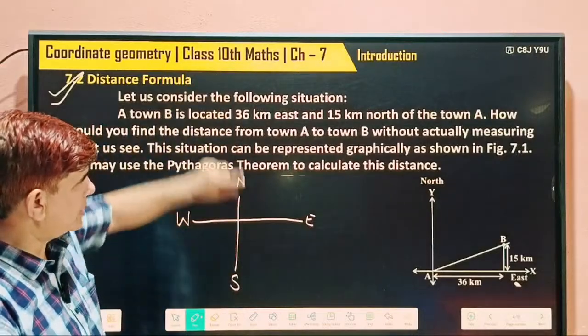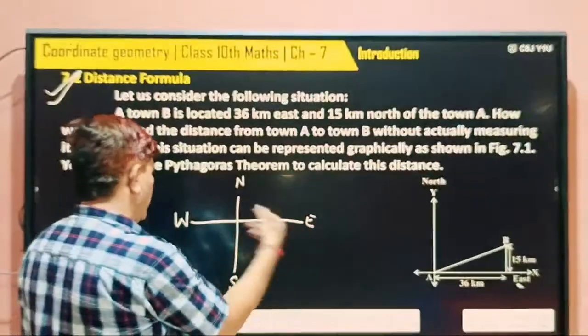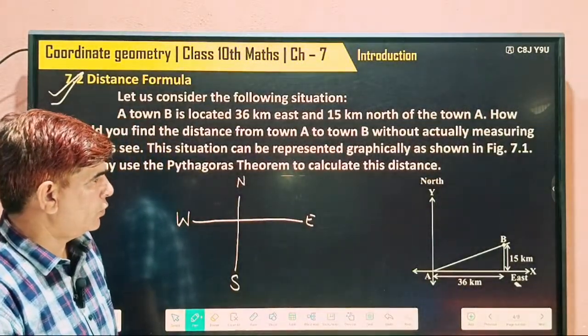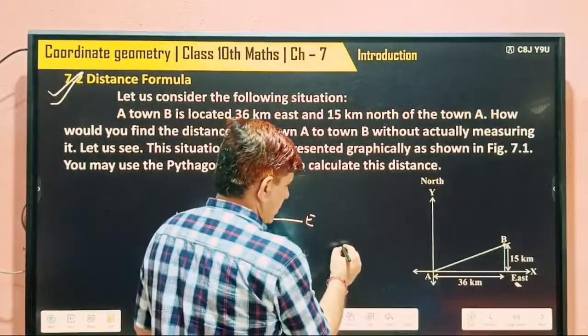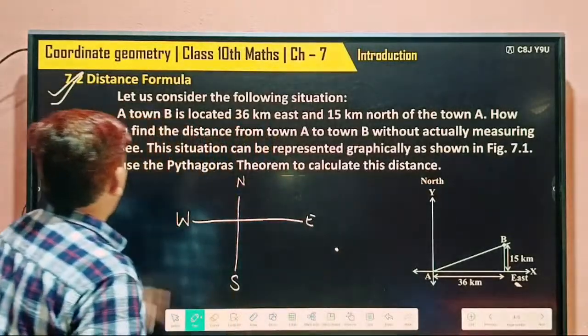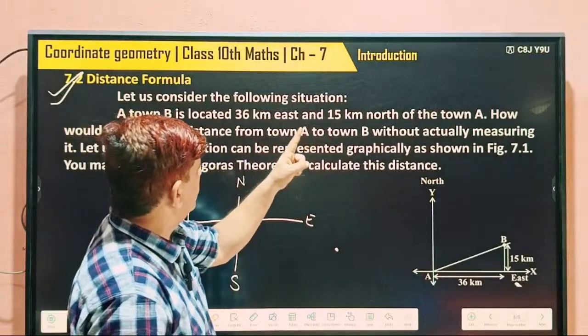Always the upper side in the map is north, the down side is south, the right hand side is east, the left hand side is west. So we have taken this point.